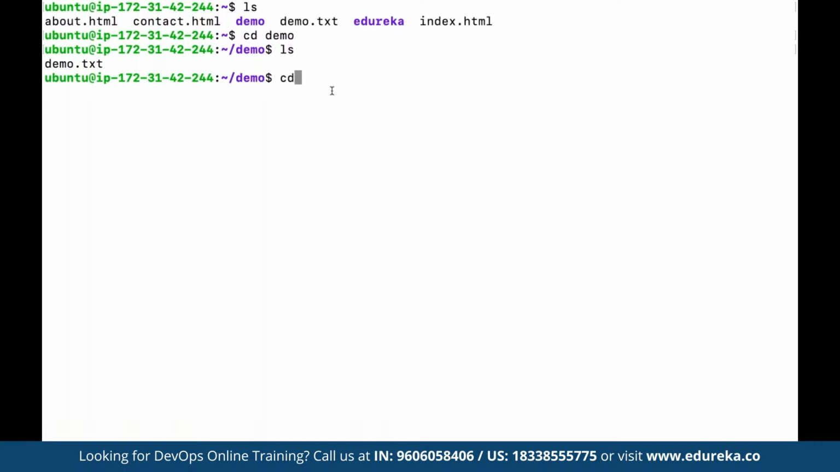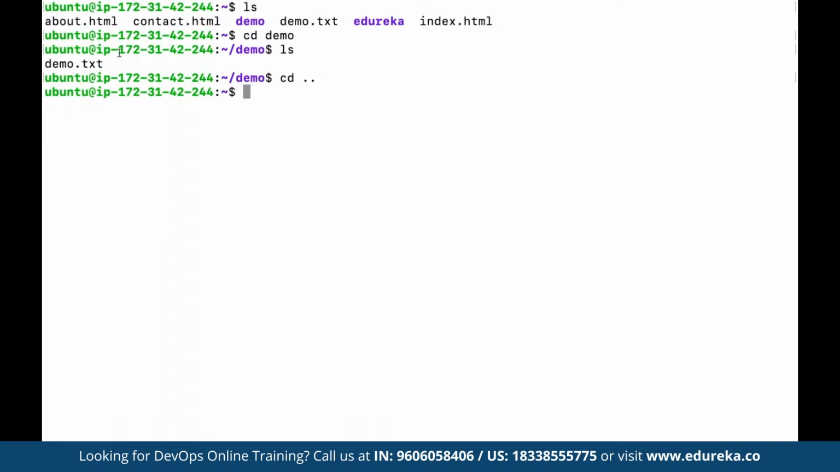To come out, that means to go back to the previous directory, we can use cd, and then the period symbol. So basically using the 2 dots here is going to take us to the previous directory. That means the directory above the current directory that we are working on, right?